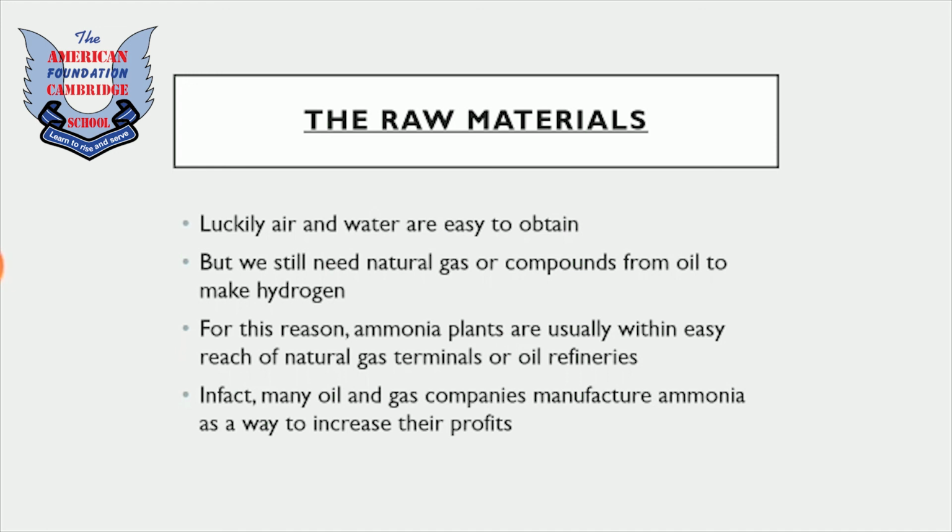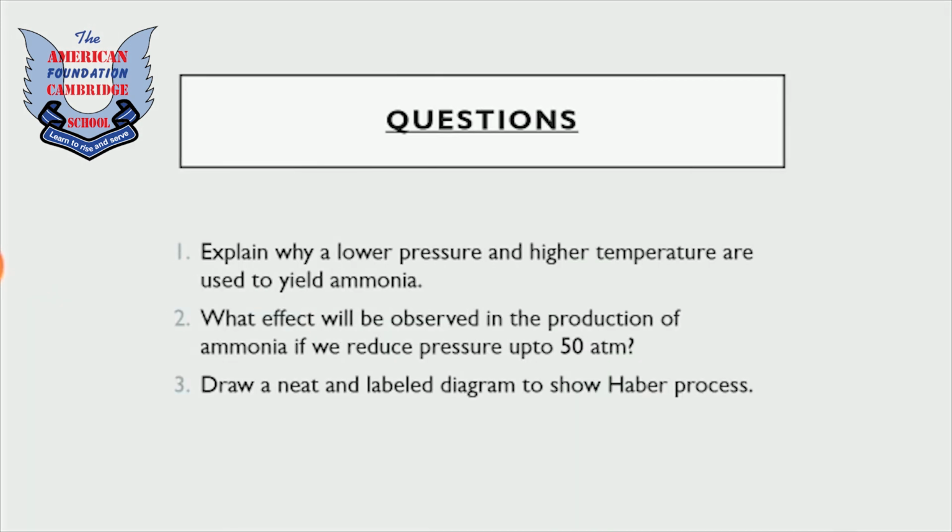Also, it is observed that many oil and gas companies that are producing oil and gas are also producing ammonia, because if they have oil, they can easily produce hydrogen, and they can get nitrogen from air and also yield ammonia. So, in order to increase their profits, they are utilizing this strategy. So, this was all about this chapter.